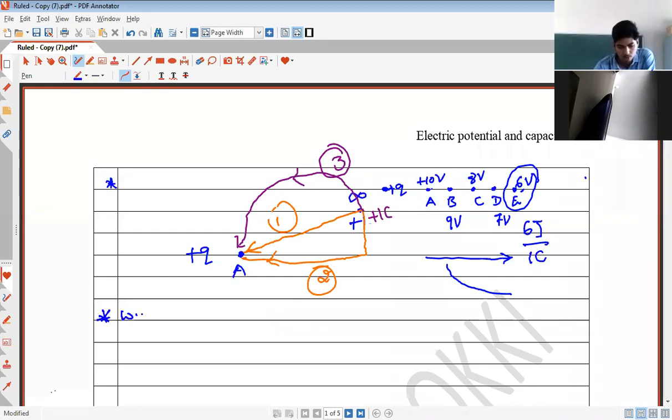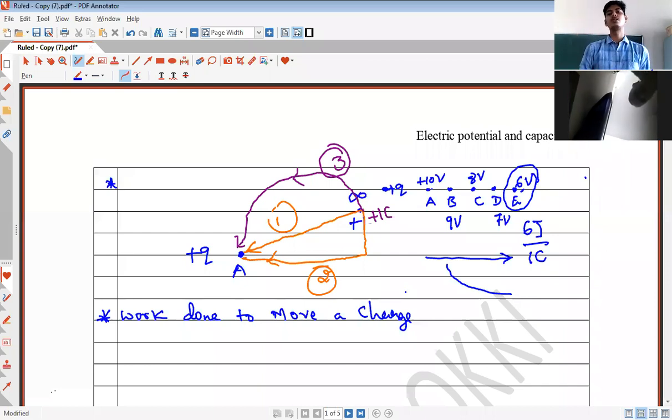Work done to move a charge, very good, it should be same in all paths. See, work done to move a charge from one point to another point does not depend upon the path followed by the particle. Work done just depends upon the initial and the final positions. That's it. The work done to move the charge depends only upon the initial and the final positions.